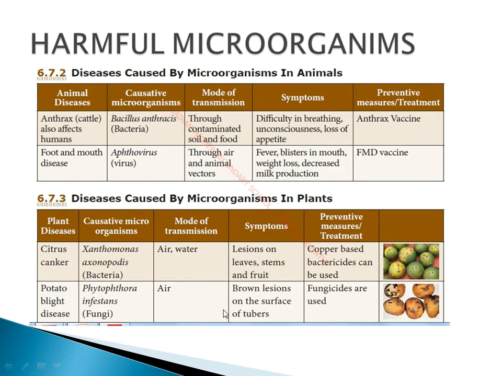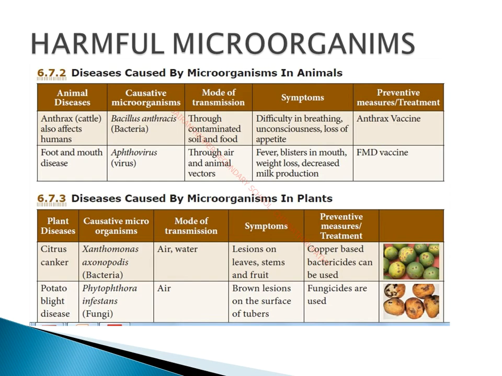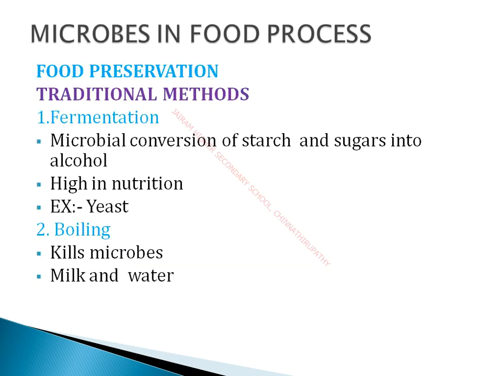So in order to prevent the disease, we are using fungicides. As we said earlier, side means killing, so killing of fungus is called fungicide. Various kinds of fungicides are used for preventing this potato blight disease. So children, we have seen the diseases caused by microorganisms in humans, animals and also plants. Now we'll move on to the next topic, microbes and food process.